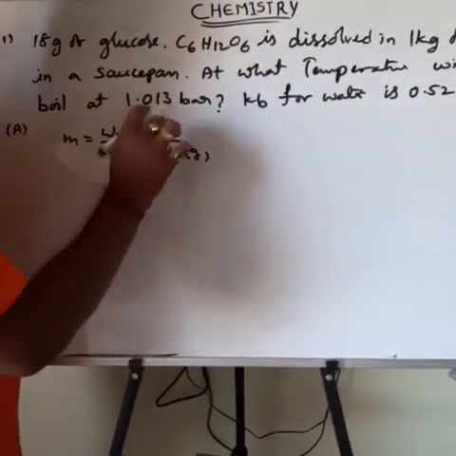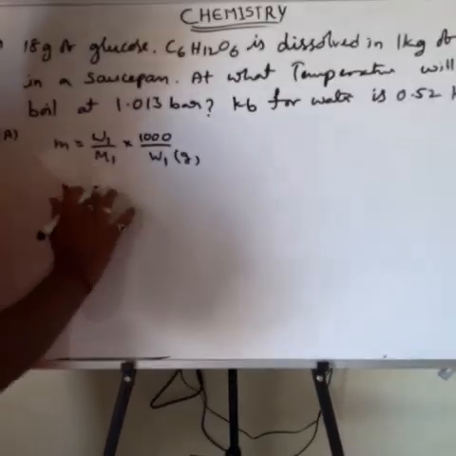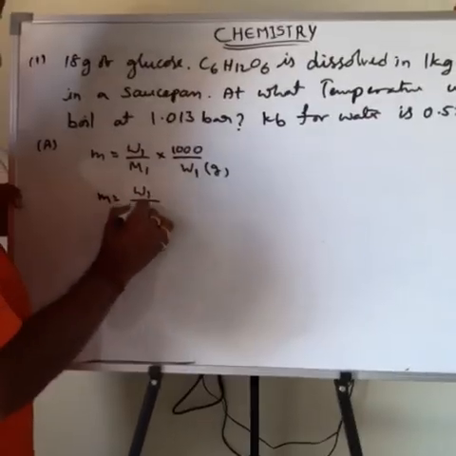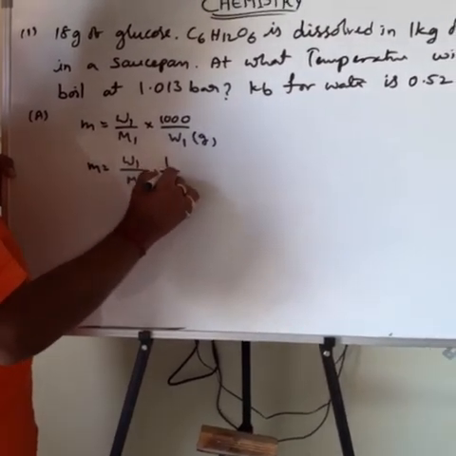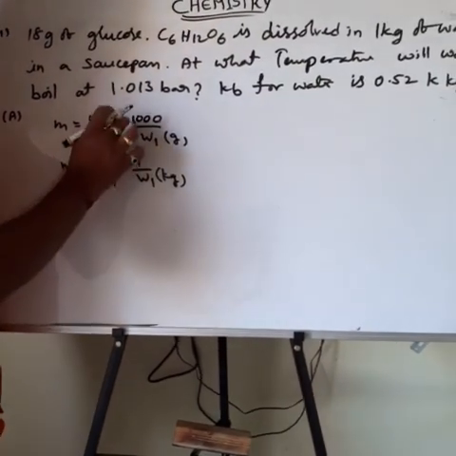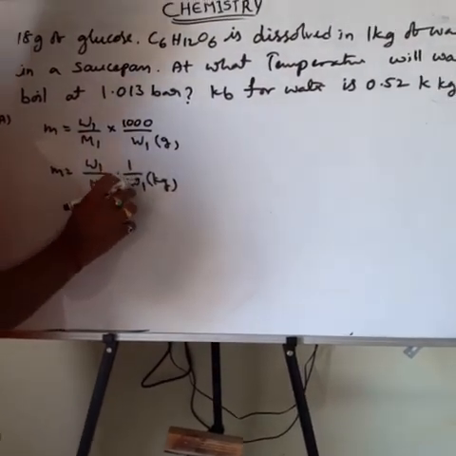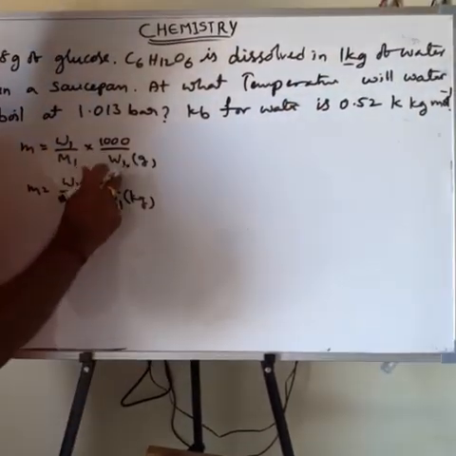If the solvent is taken in kilograms, molality is equal to W2 by M2 into 1 by W1. This is in kilograms, so no need to take 1000 when the weight of solvent is taken in kilograms. Here the weight of solvent is in kilograms, so we use this formula.